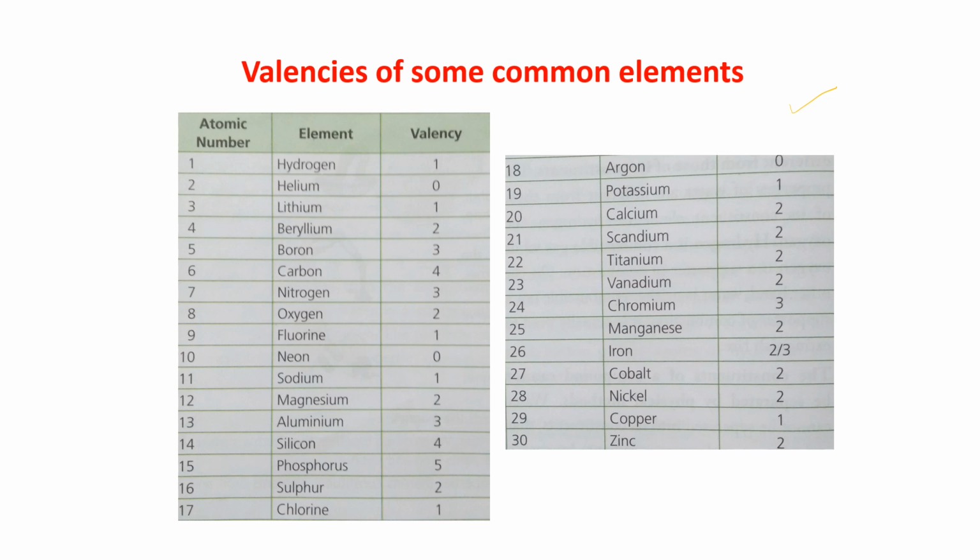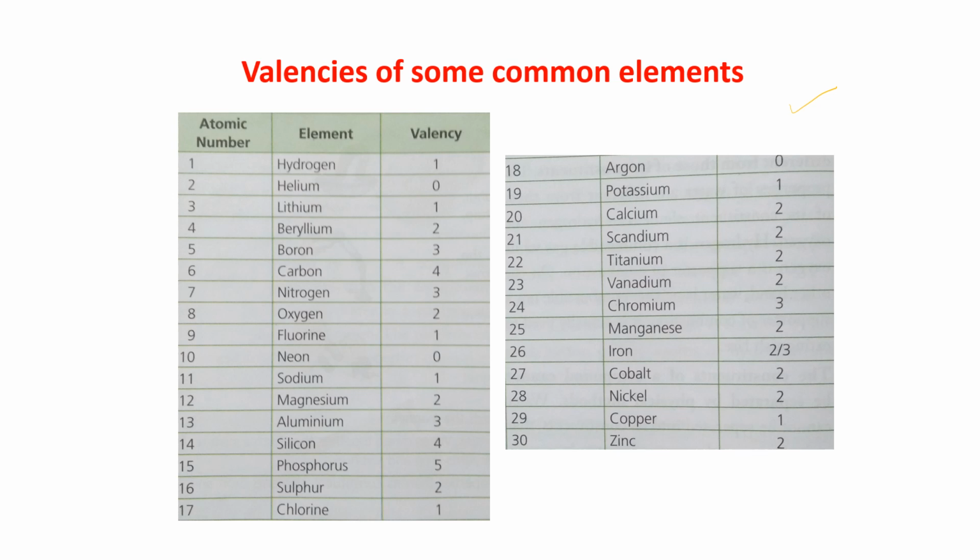Then you just see the names of the elements written with you and you try to write without seeing the book. See how many you can write. Suppose you are able to write only 5 and the rest you are not remembering. No problem. Open the book. Again you see and write. If you do it like this, after 10 days you will find that out of 30 you are able to write at least 25.